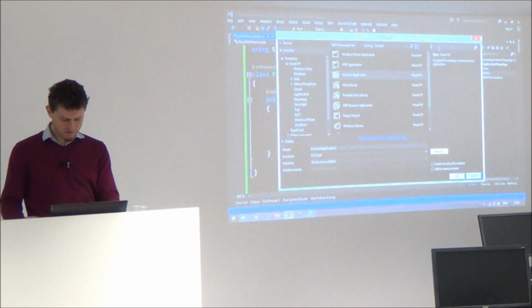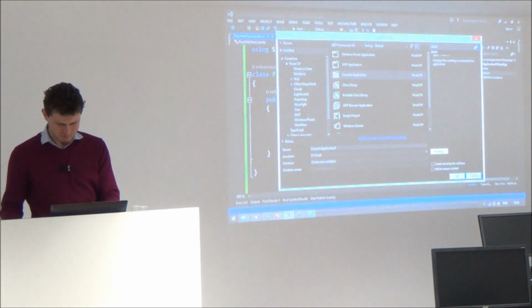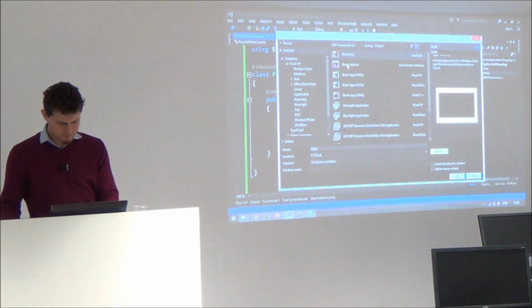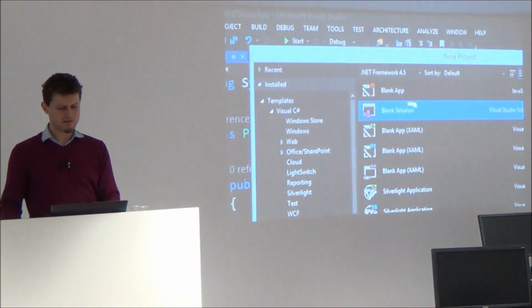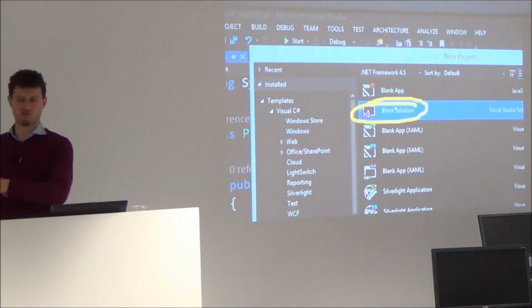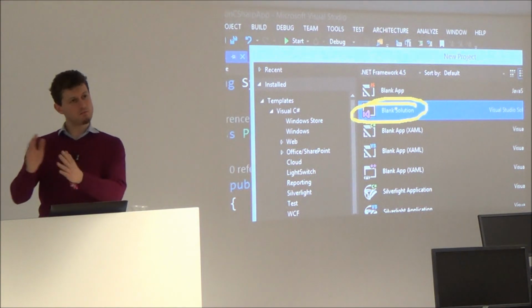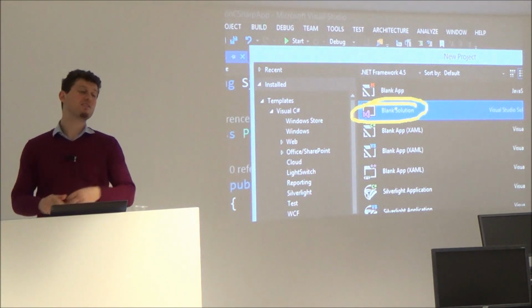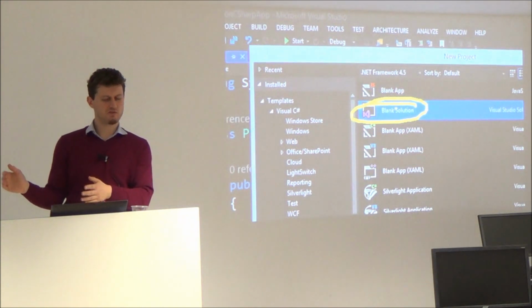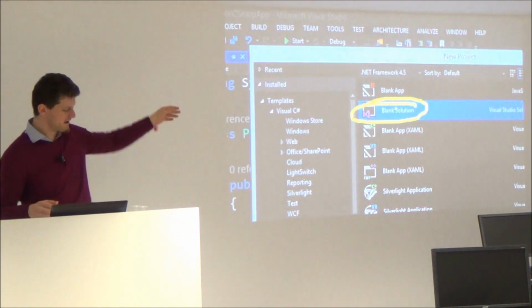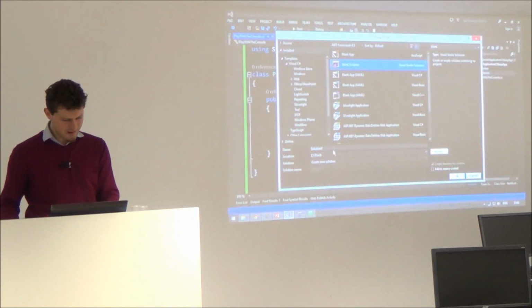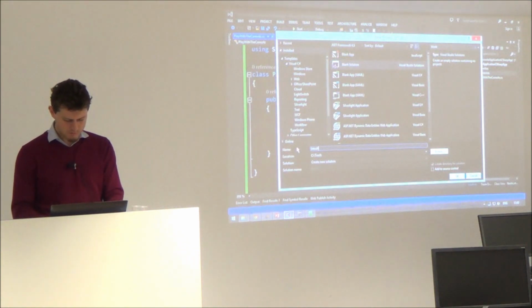We need to use something which is not easy to find, so I use the search. Blank solution. Blank solution is a space for projects. Your homework will be to write several programs, which means several projects. So I recommend to use a blank solution called, for example, intro programming homework.